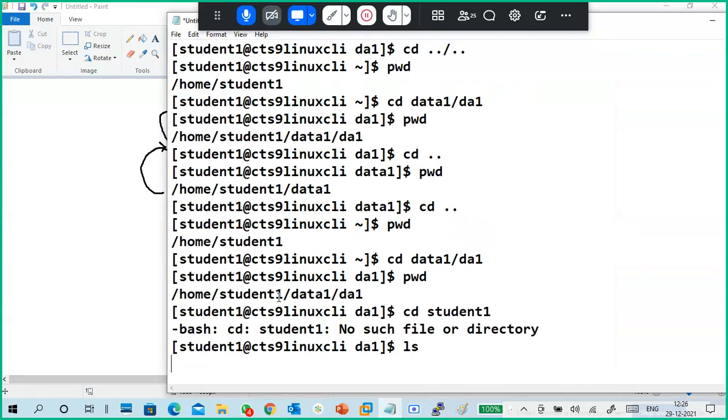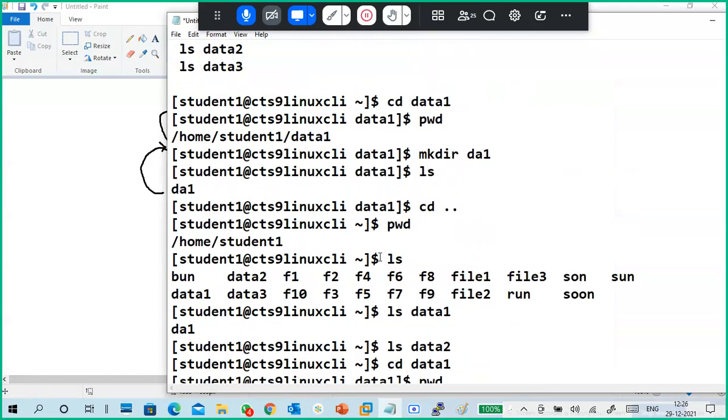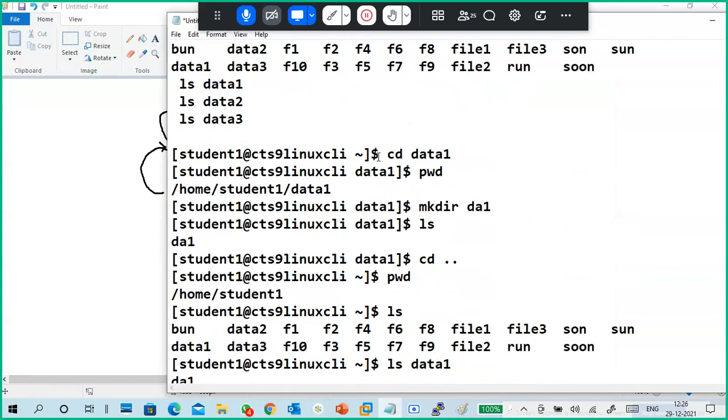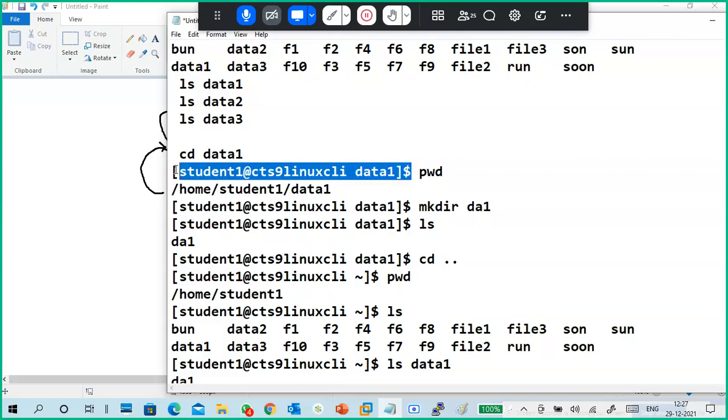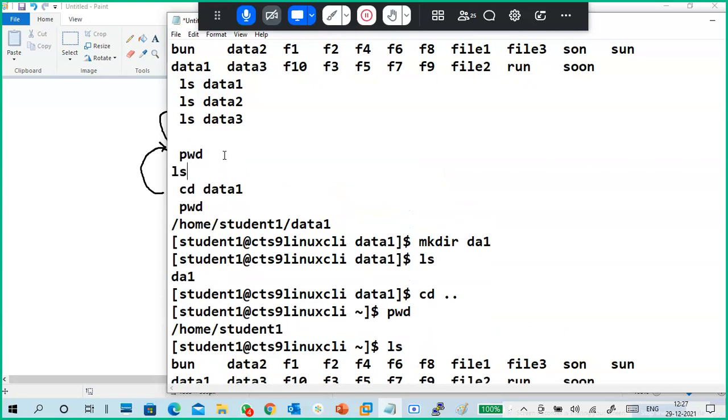Okay, you got it. That's a good one. So we'll go back once again. I created a directory in a. I want to create a directory in data one. So first of all, I have to put pwd here. Then cd, pwd and ls also.